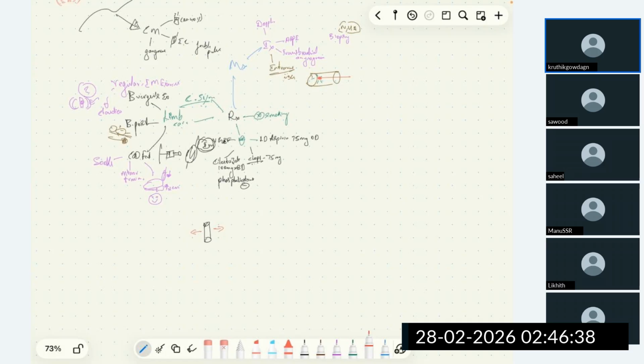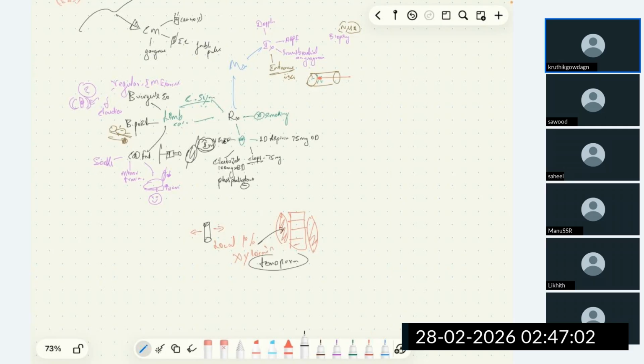It is achieved by injecting local 1% xylocaine paravertebrally. We inject 1% xylocaine in front of the lumbar fascia to achieve temporary benefit. This is temporary.